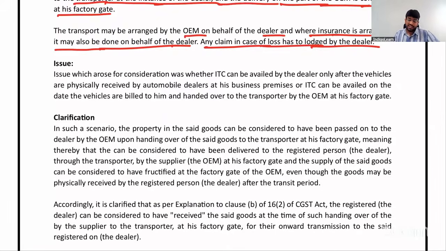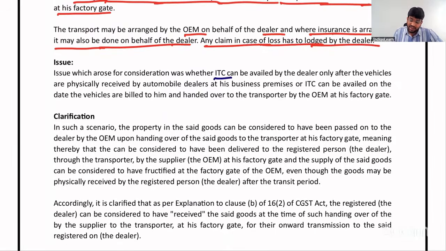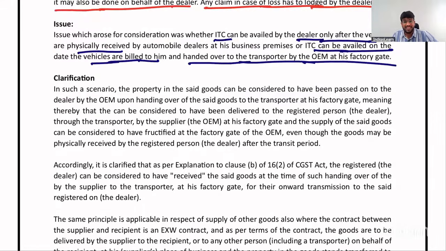The issue which arose for consideration was whether ITC can be availed by the dealer only after the vehicles are physically received, or can it be availed when the goods are billed to him and handed over to the transporter by the OEM at his factory gate. They have clarified that property can be considered to have passed on to the dealer upon handing over to the transporter at the factory gate, meaning thereby they are considered to have been delivered to the registered person at the factory gate itself. And the supply of said goods can be considered to have been fructified.